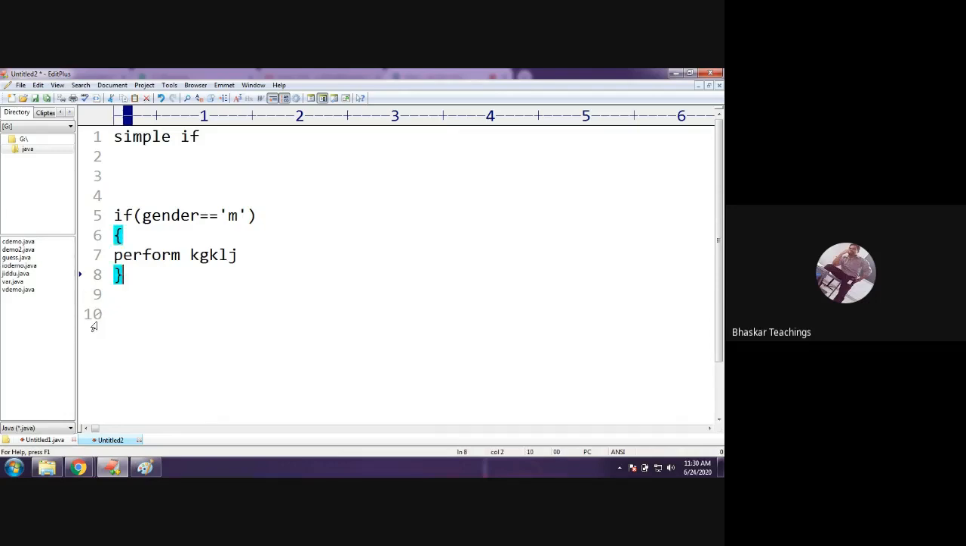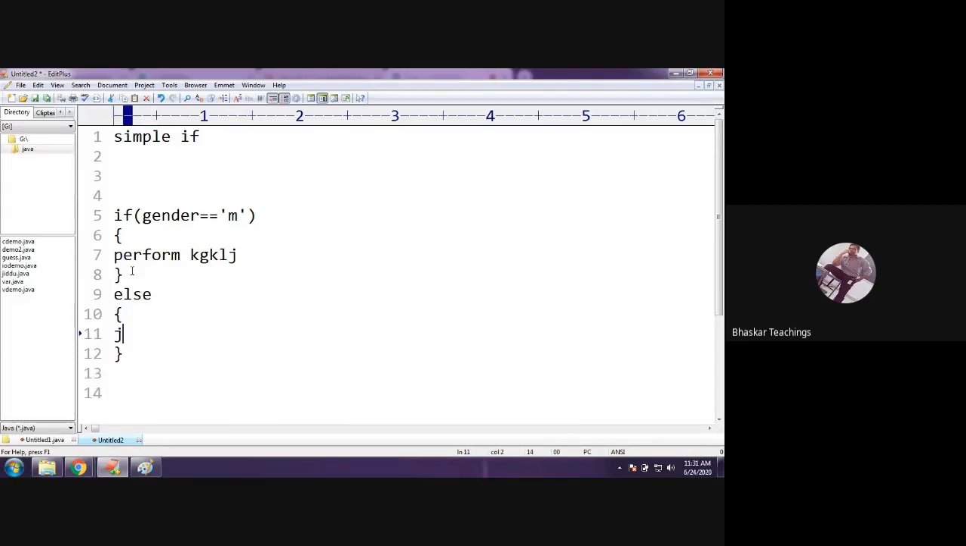So instead of checking 2 times, you would go for the second statement, that is if else. If else means the condition is checked only 1 time. If it is true, perform some set of operations. If it is false, perform another set of operations. For true, the if block is executed. For false, the else block is executed.